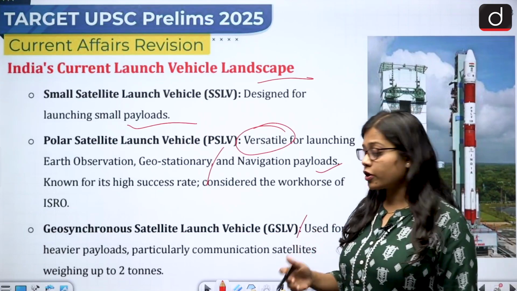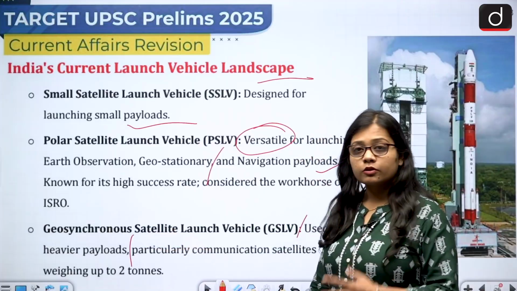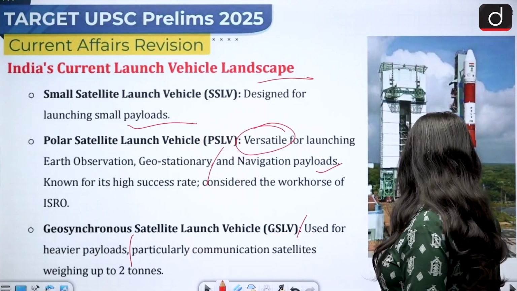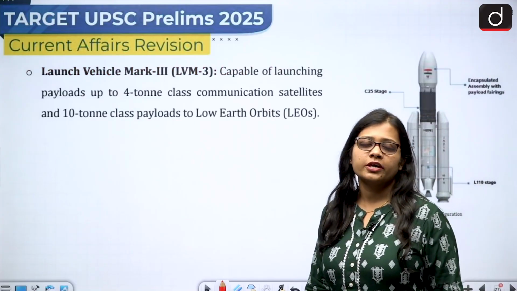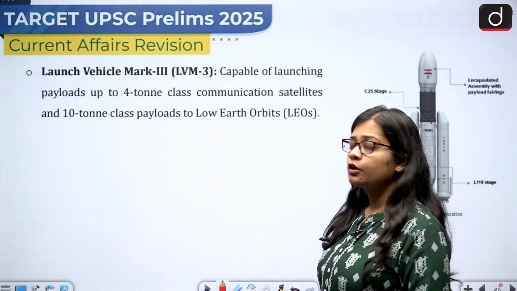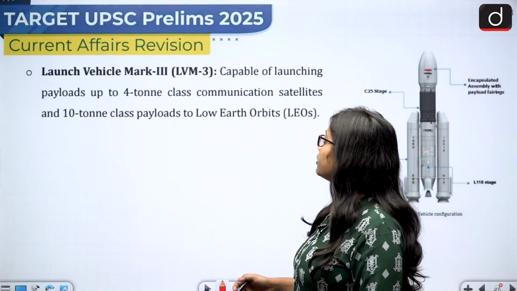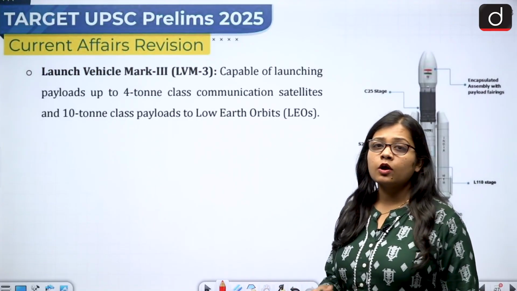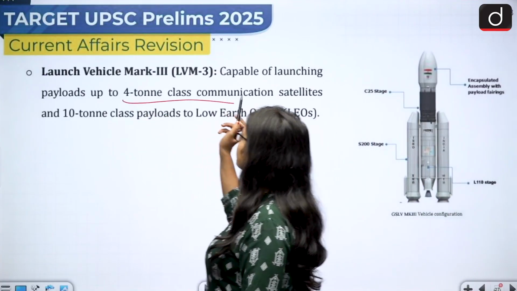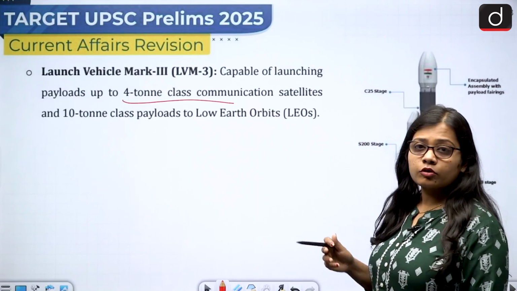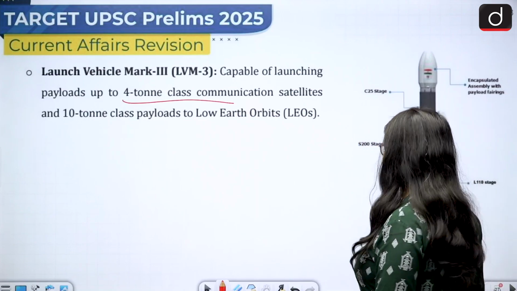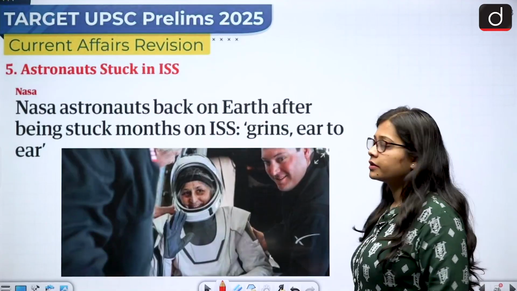Then comes the next, and that is the GSLV, the Geosynchronous Satellite Launch Vehicle. So it is used for heavier payloads, particularly payloads which weigh much above 2 tons. Communication satellites are also taken by the GSLV. Then comes the LVM-3, the Launch Vehicle Mark III. So it is capable of launching even heavier payloads, for example payloads up to the 4-ton class. So the communication satellites also come under it, and the low earth orbit payloads also come under it.